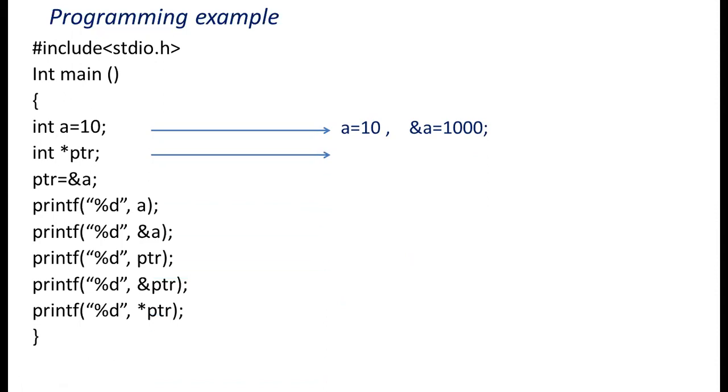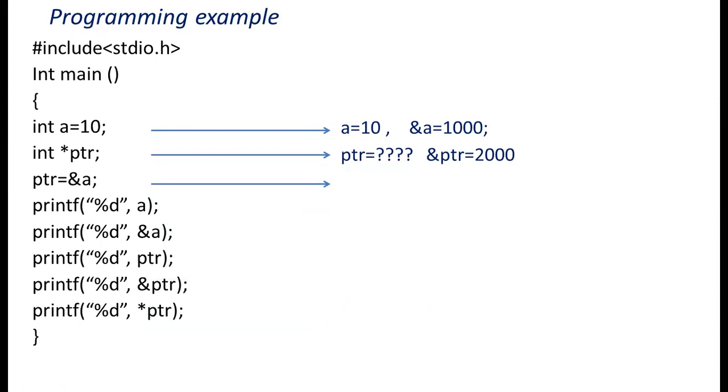Next statement, ptr. I declared ptr, but I don't know the value of that ptr because I've not initialized any value to ptr, and the address of that ptr is 2000. Just imagine address of ptr is 2000. Now initialization part.